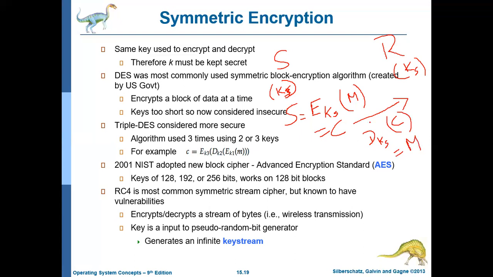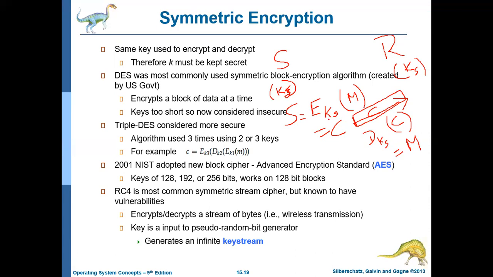During transmission, while the data is travelling through the network, even if an attacker gets the data, he will get only the ciphertext, that is C. With that he cannot do anything because C is not readable, and the attacker cannot decrypt it, because for decrypting, there are two things he should know.